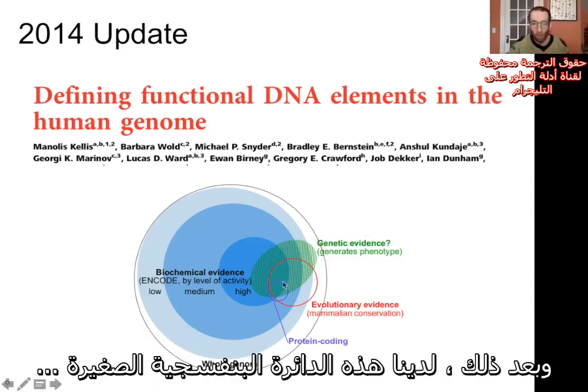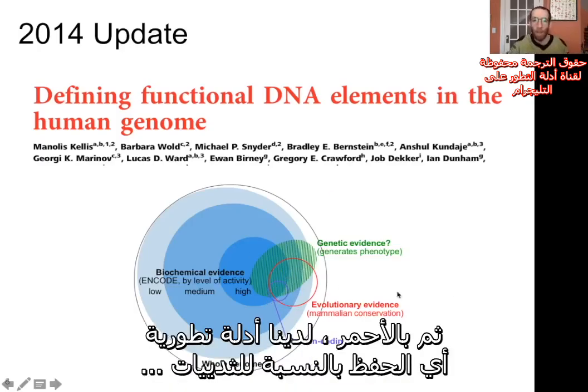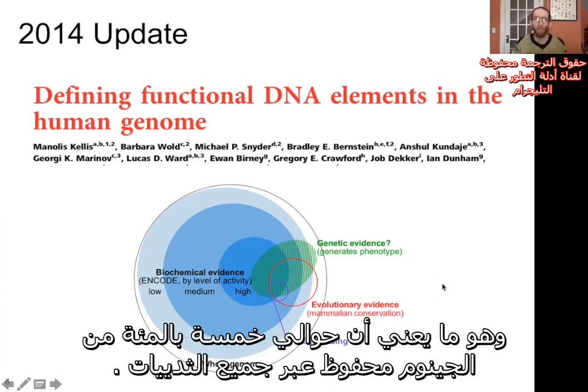And then you have this little purple circle, that's the protein coding. We know that's not very much. That only works out to about 1.5% of the genome. And then in red, we have evolutionary evidence. That's conservation. For mammals, that works out to about 5% of the genome is conserved across all mammals.